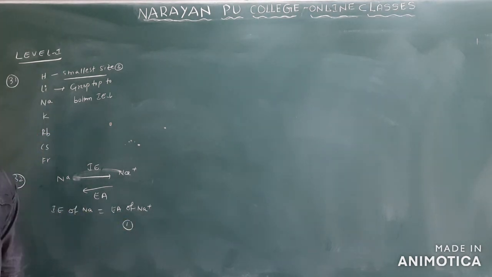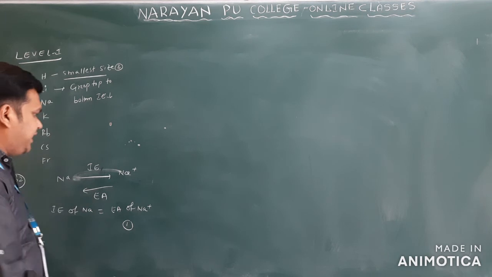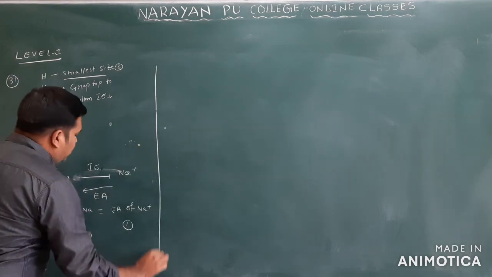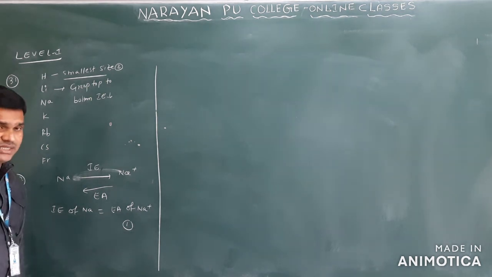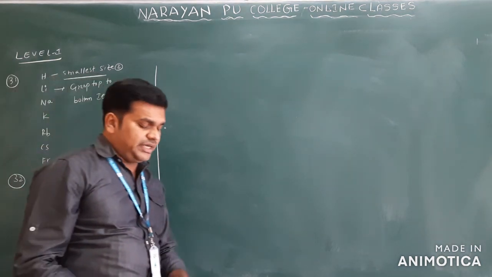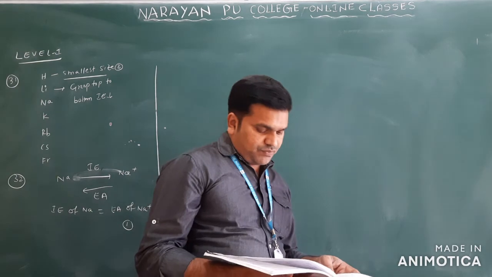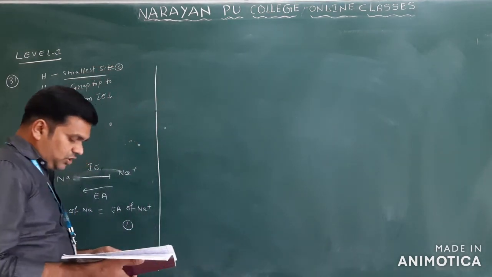I already told you in the class itself, I took an extra element and wrote it: the ionization energy of X is equal to the electron affinity of X+, and the reverse we also discussed. So we take option 1 only.